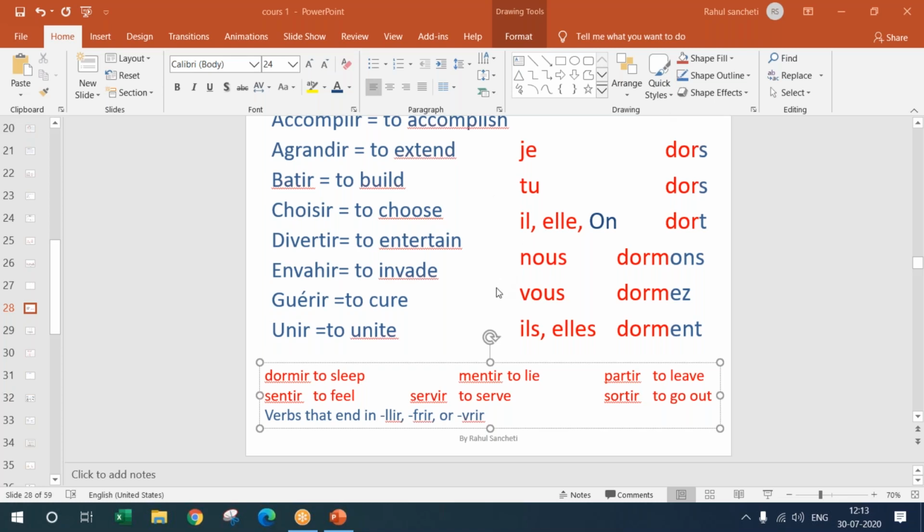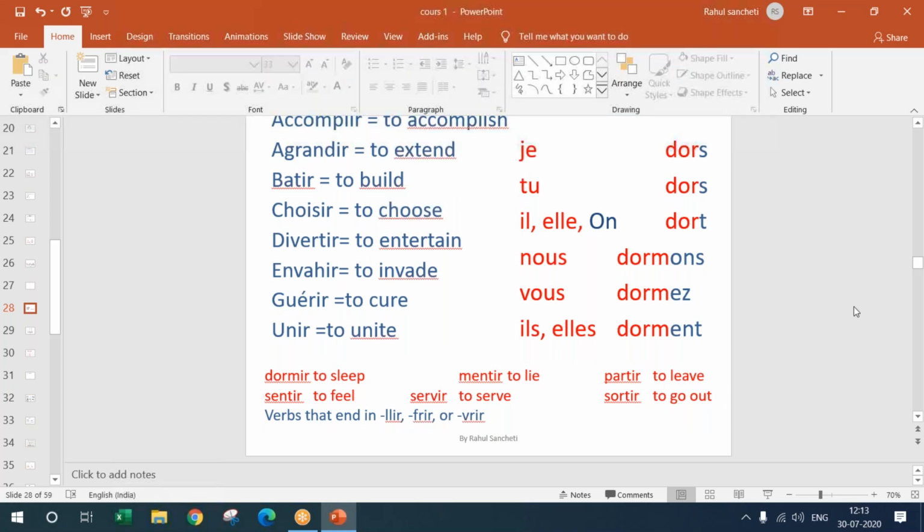I know it's sounding a little too complex, but just leave that. We'll come back to the topic. Don't worry, we will look at all the verbs. We'll do a lot of translation, and in the sense, we'll look at each of the verbs and do a conjugation for these verbs.